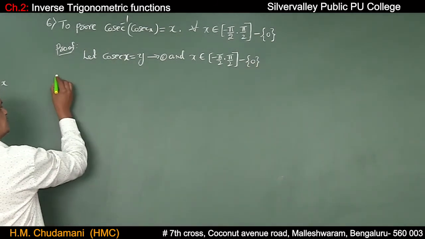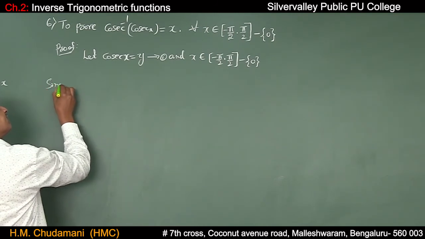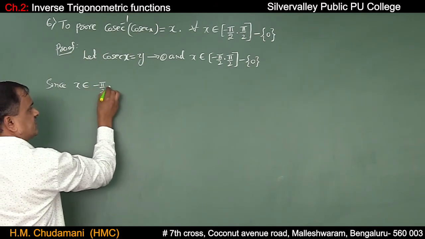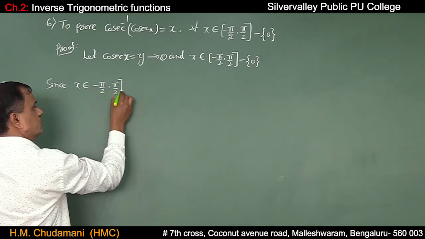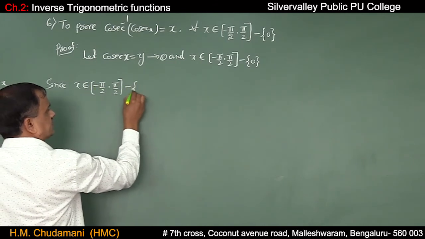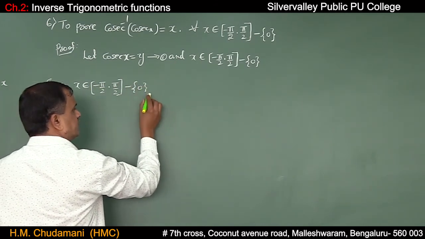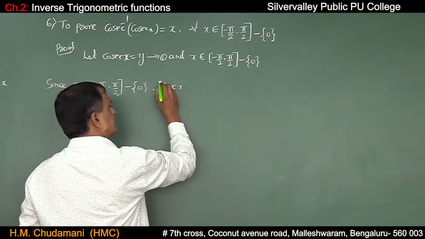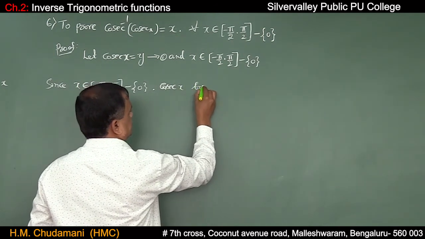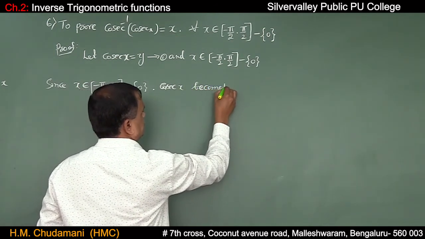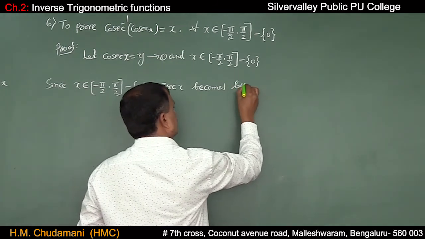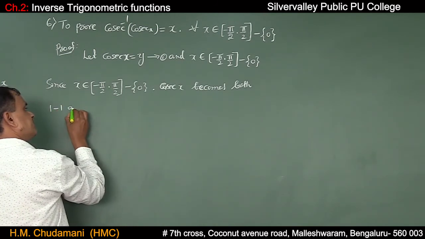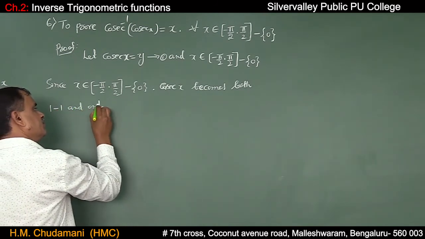Since x belongs to minus pi by 2 comma plus pi by 2 except 0, cosecant x becomes both 1-1 and onto.